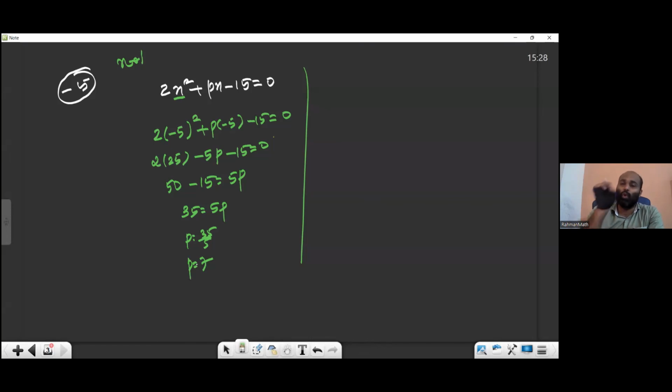So whenever the question says this is the root of the equation, just replace that value with the variable. I mean, replace with what? X. That's the procedure you have to follow.